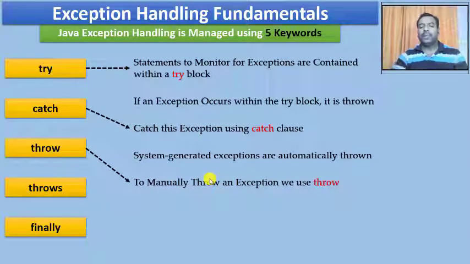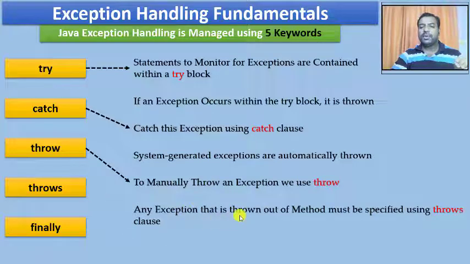Whenever we build a method, the method can generate a few exceptions.